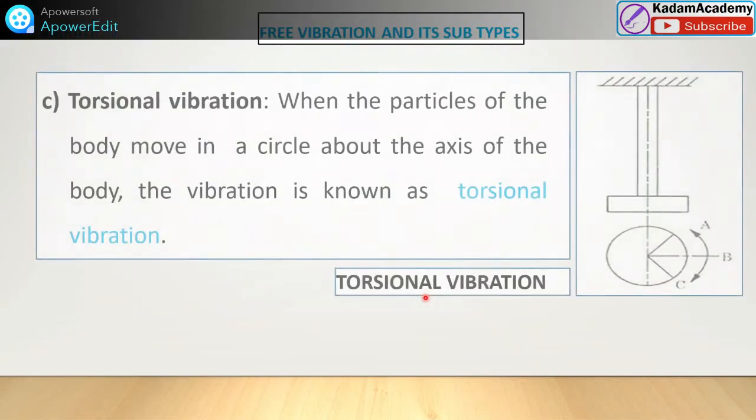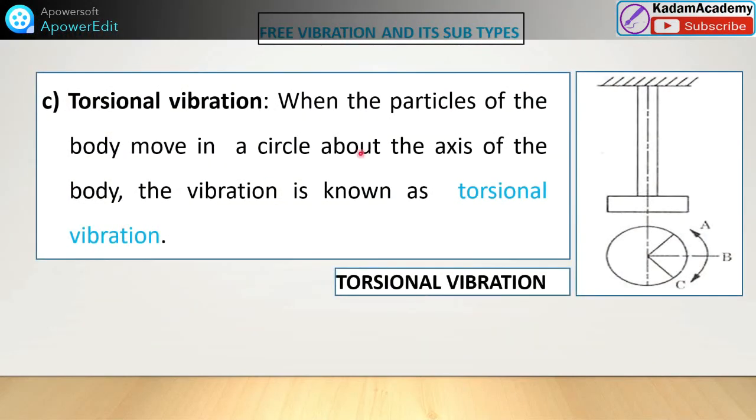Similarly, last is the torsional vibration. When the particles of the body move in a circle about the axis, in the same example, the body is moving in a circular motion about the axis of this body. Then this type of vibration is torsional vibration. These are the subtypes of free vibration. It is for your information.